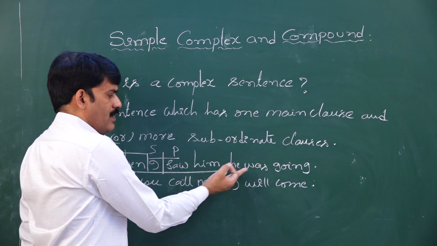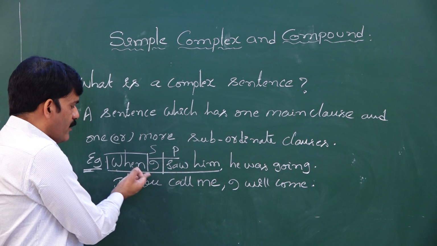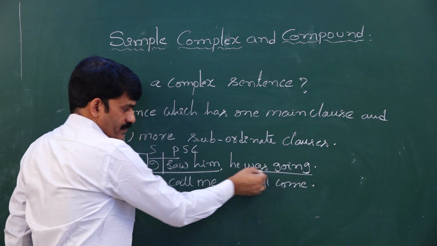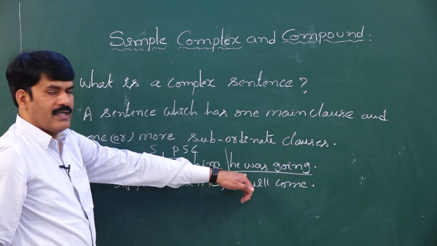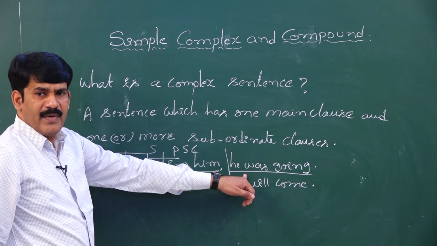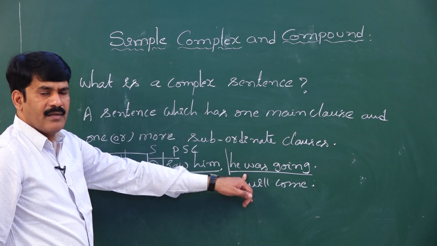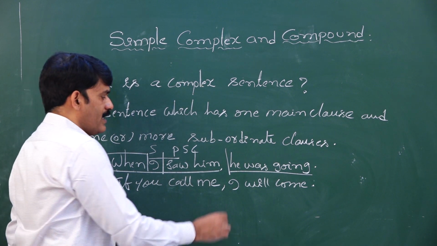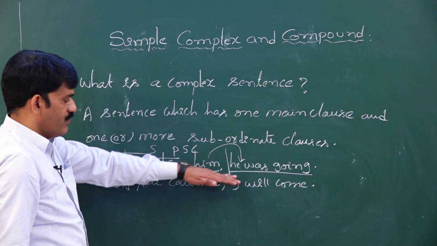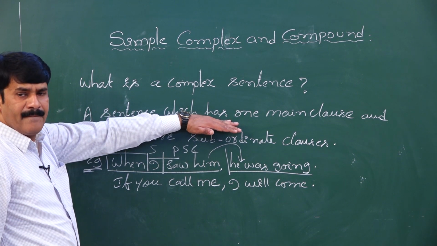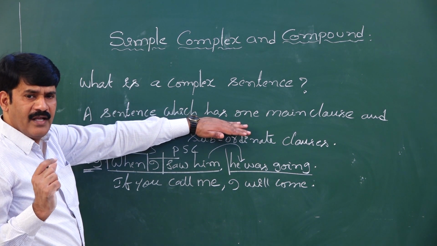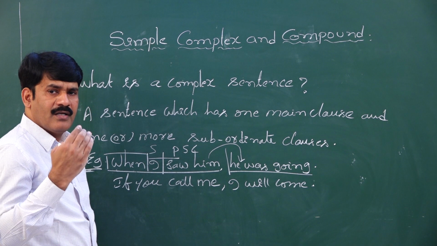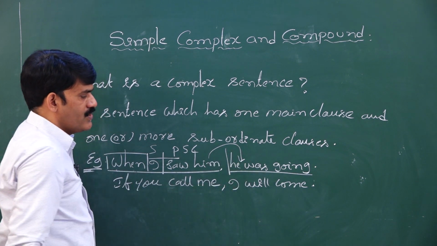When I saw him, he was going. What is the subordinating clause here? When I saw him is a subordinating clause. He was going is a main clause. It is an independent clause. An independent clause never depends on any other clause to give complete meaning. Whereas when I saw him is a dependent clause which needs to depend completely on the main clause. Henceforth, you can justify the given definition that a complex sentence has one main clause and one or more subordinating clauses. Here what is the main clause? He was going is the main clause.